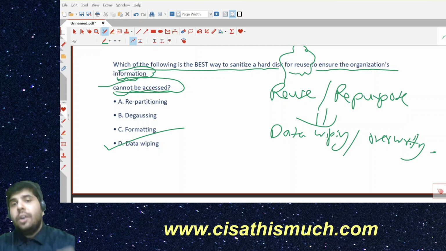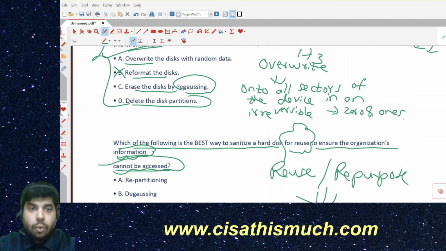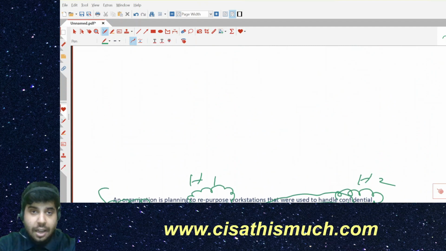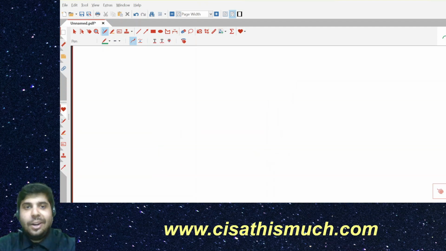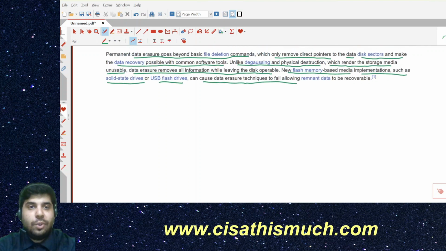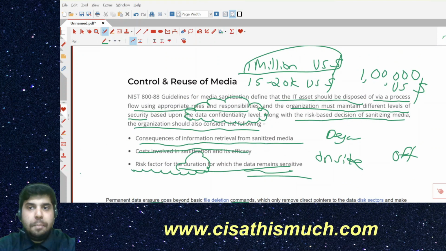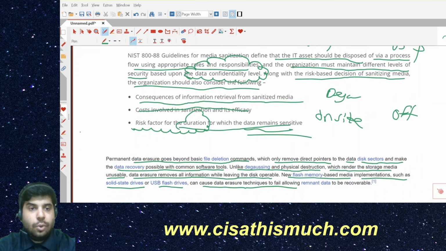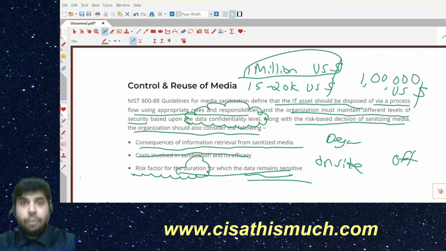So when they use the word repurpose or reuse, only then do you go with the option of data wiping or overwriting. Otherwise, honestly, they won't ask you this kind of question. But this question was asked in the past, so I thought let's discuss it, because I'm sure many students would have confusion about which option to go for.